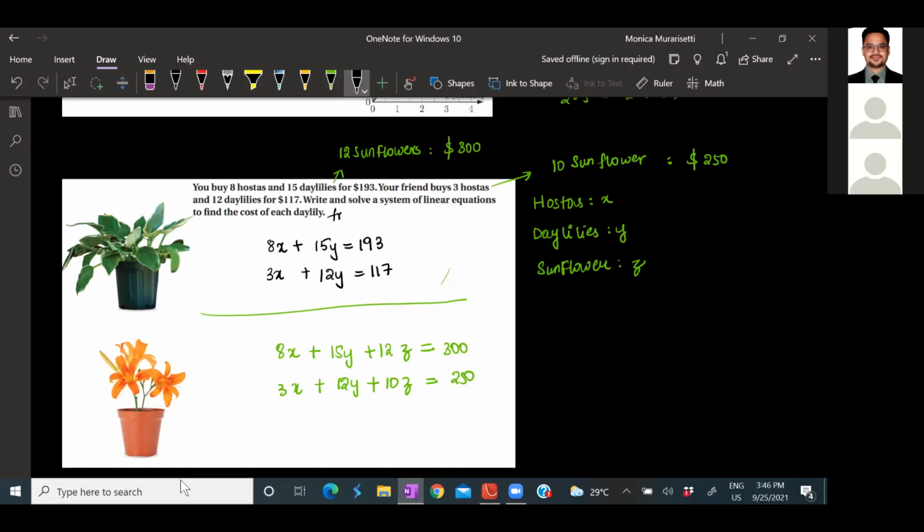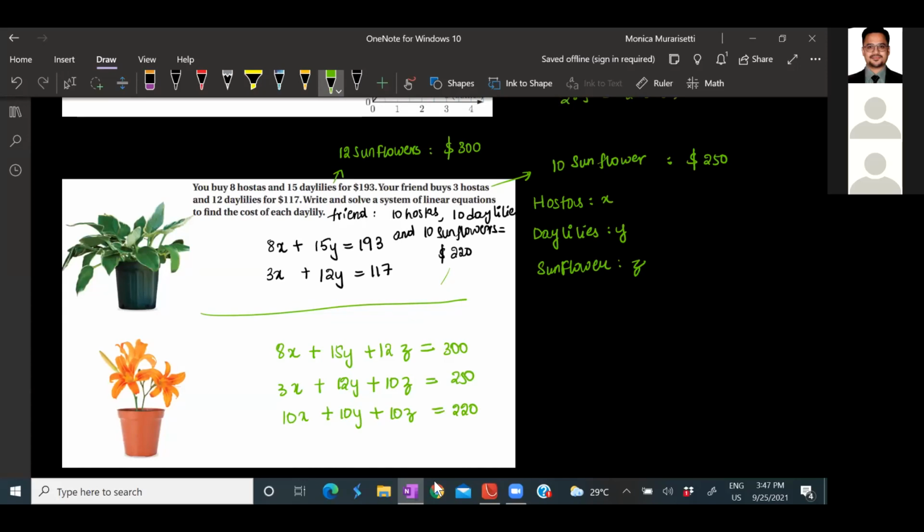Let's say we have another friend, who buys 10 hostas, 10 daylilies, and 10 sunflowers for $220, let's say. Now, what will be my third equation here? It will be 10x plus 10y plus 10z is equals to 220.